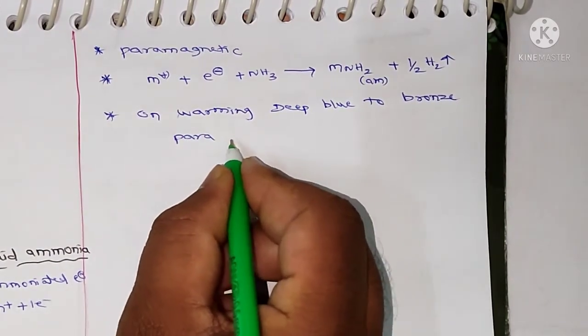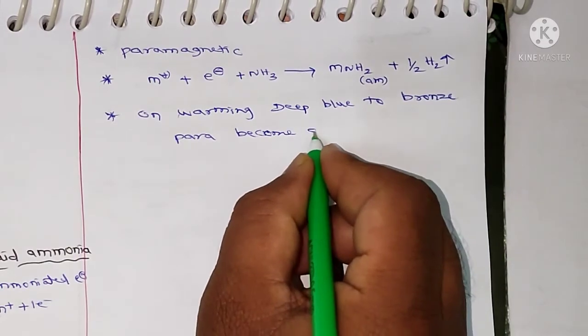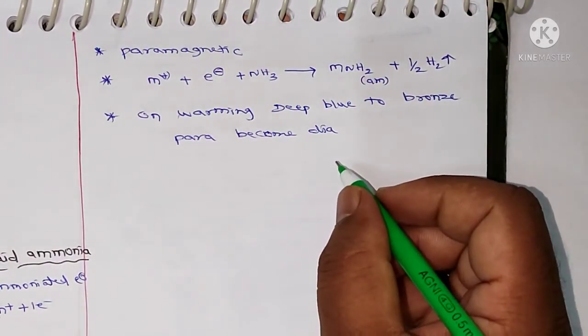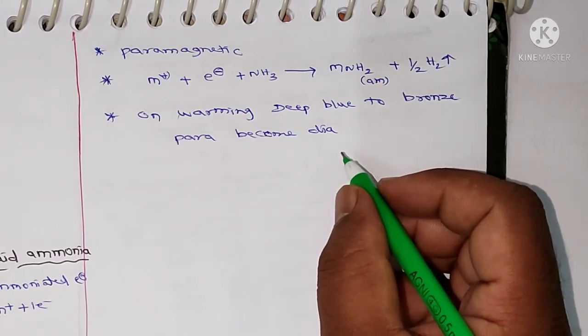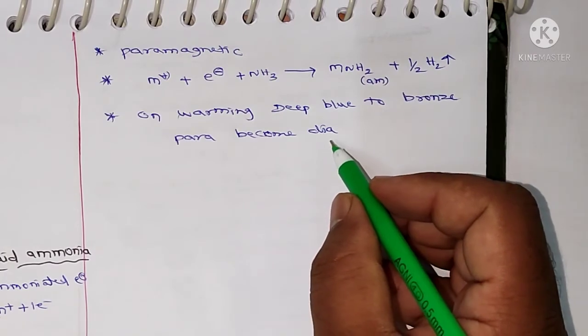The para becomes dia because the electrons are going to pair. So due to the pairing of electrons, the magnetic nature is diamagnetic.